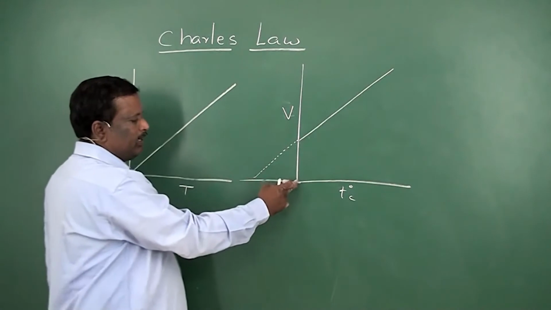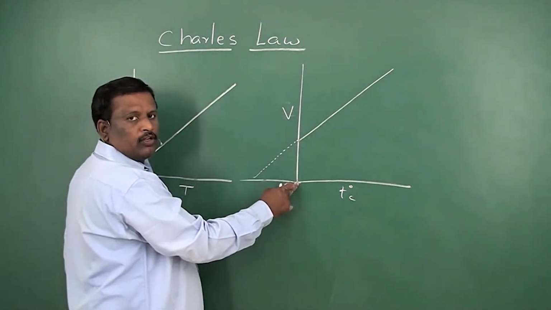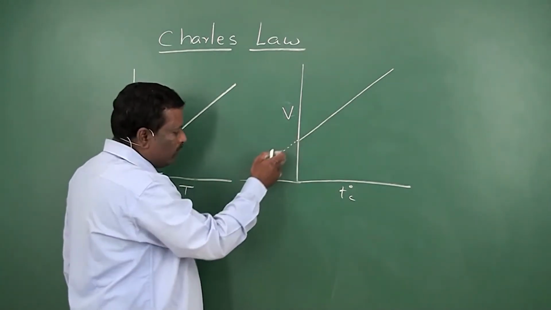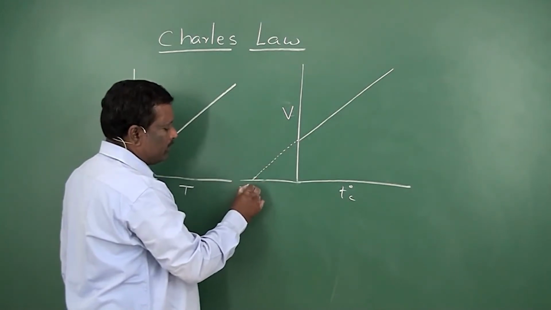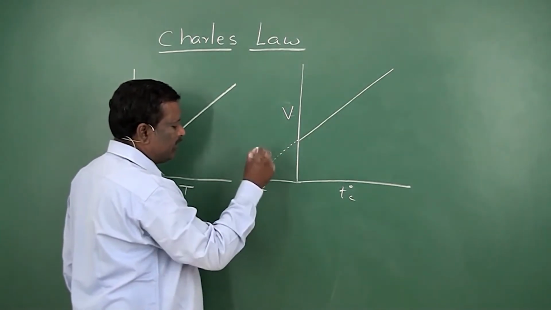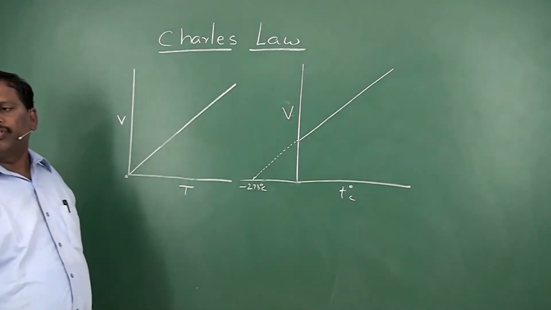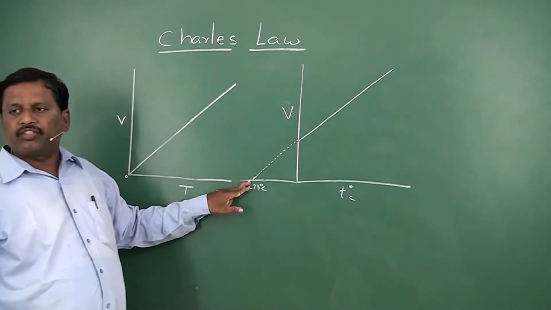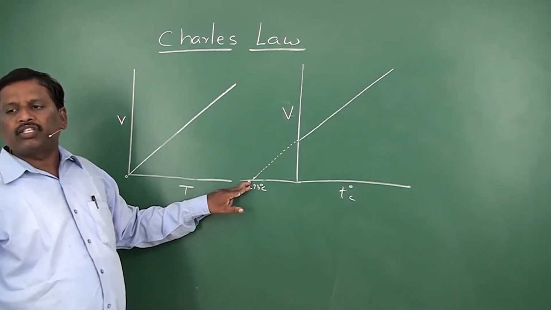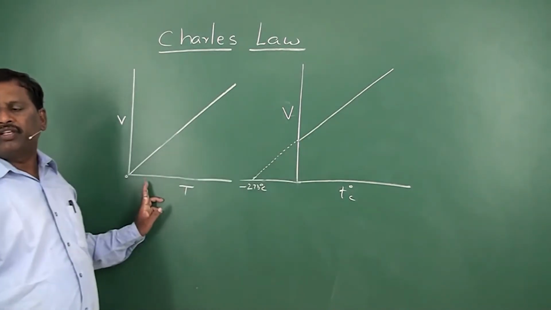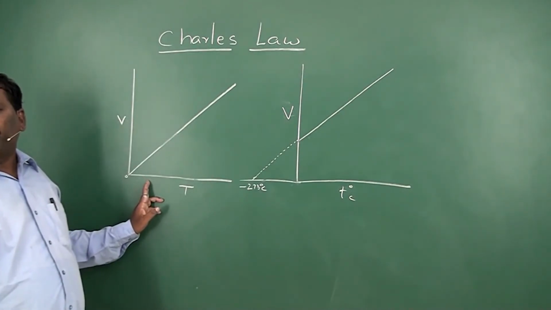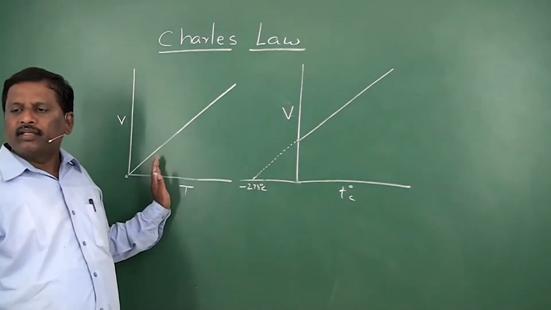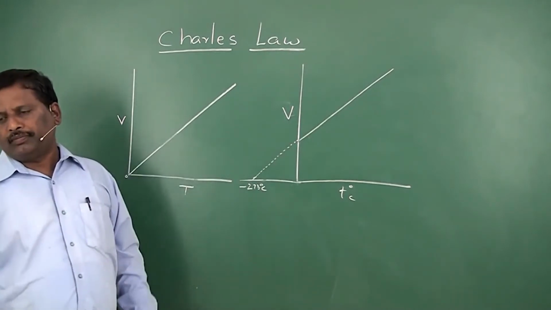On the centigrade scale, the volume is not equal to 0 when temperature is 0 degrees centigrade. So the volume will become 0 at this point, that is at minus 273 degrees centigrade. If you extend this straight line, it will touch this axis at minus 273 degrees centigrade. This is the difference between the volume and temperature graph on the absolute scale and on the centigrade scale. In both cases, there will be a straight line because it is directly proportional.